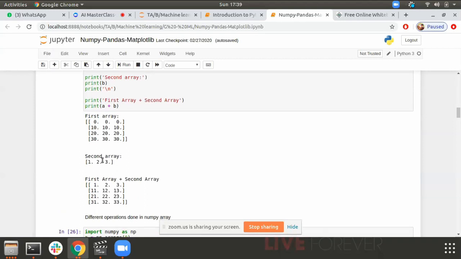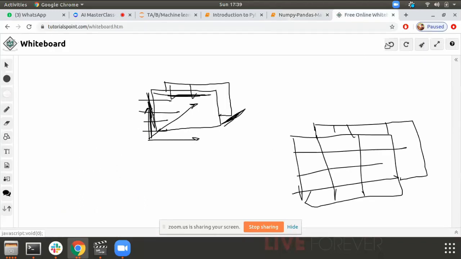I'll try to explain how it works. Very simple, not much stuff.